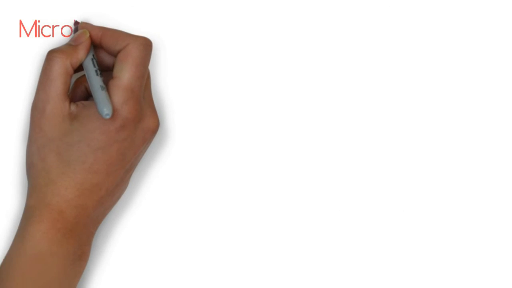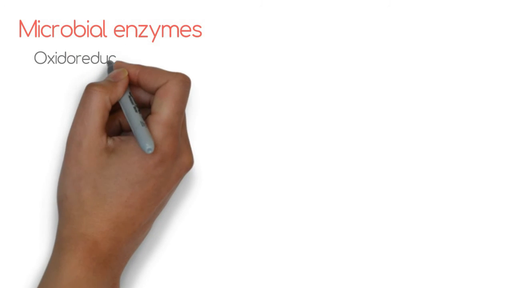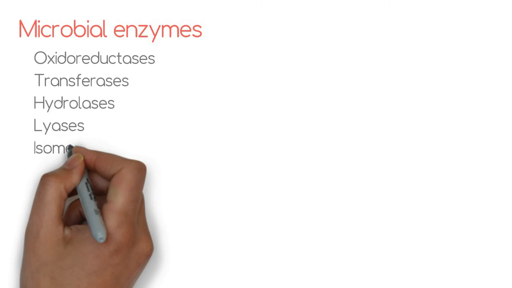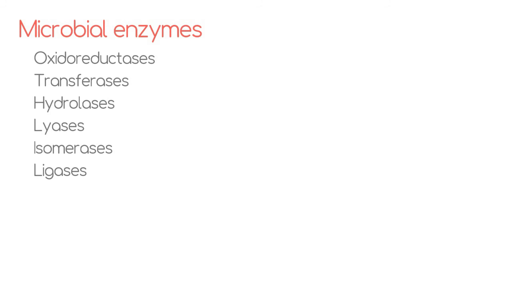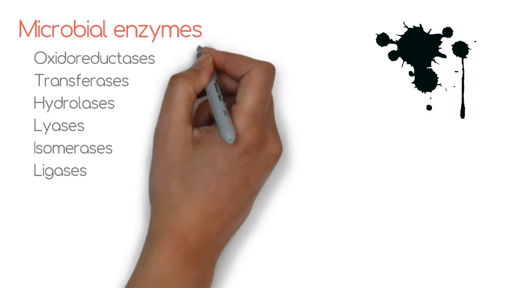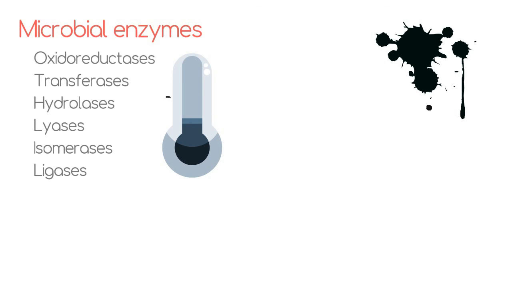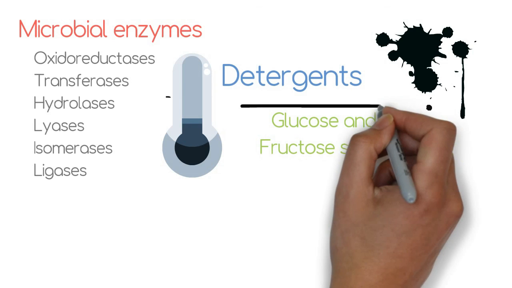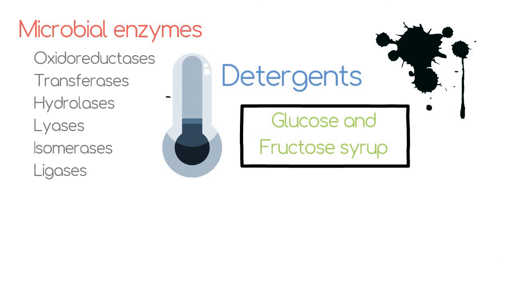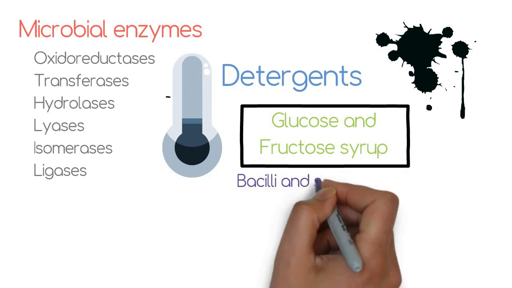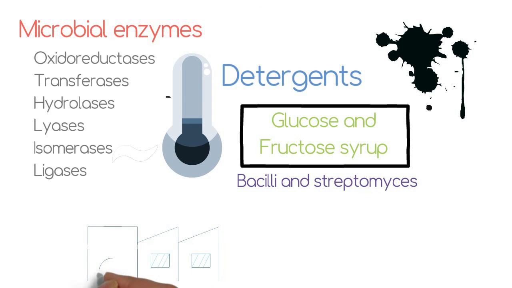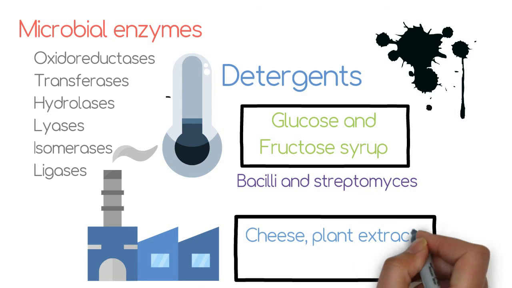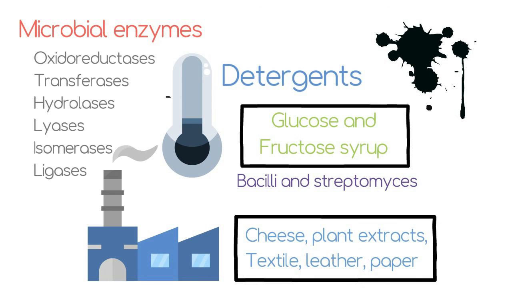Some examples of microbial enzymes are oxidoreductases, transferases, hydrolases, lyases, isomerases, ligases, etc. The process of dirt or muck removal occurs at low temperature too due to mixing of enzymes with detergents. Glucose and fructose syrup can be obtained from corn flour by action of enzymes obtained from bacilli and streptomyces. Microbial enzymes are used in various industries like cheese, plant extracts, textile, leather, paper, etc.